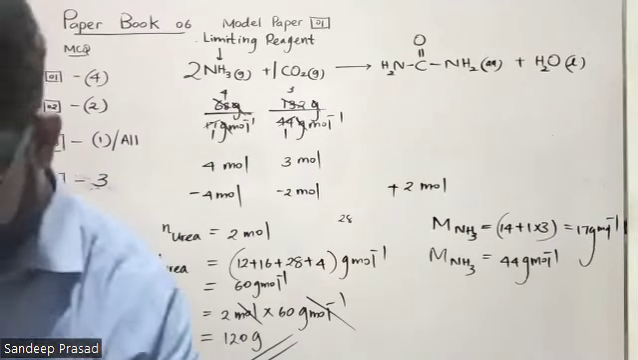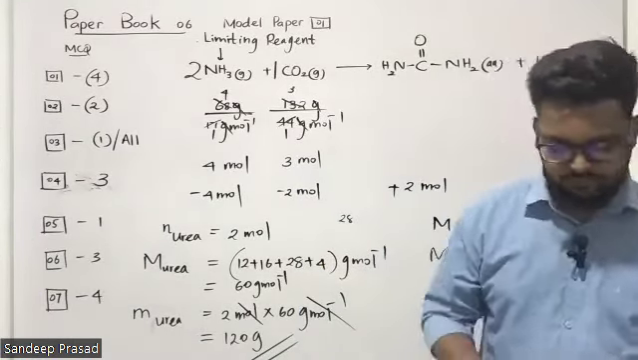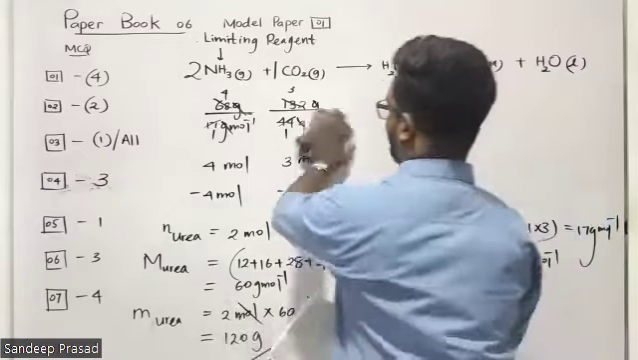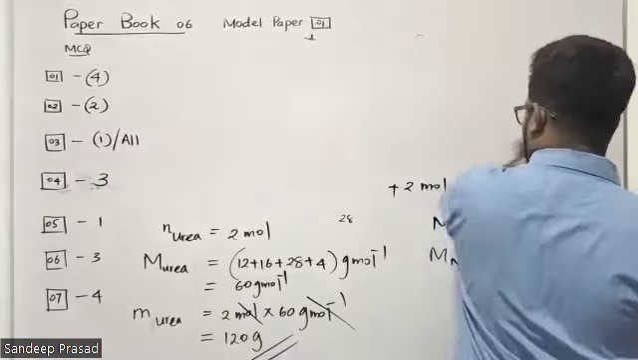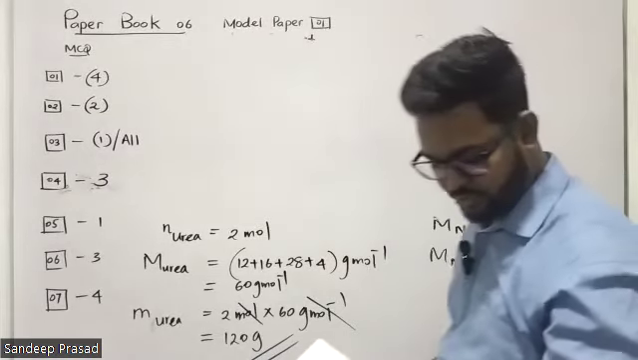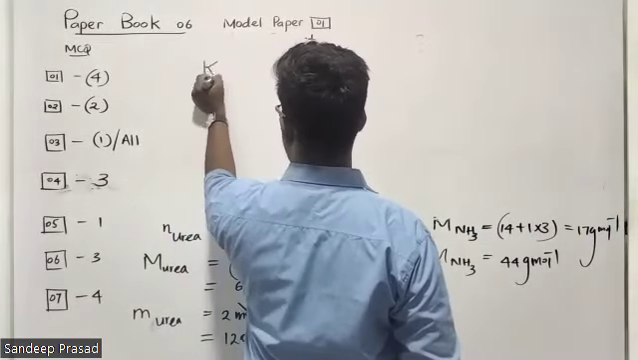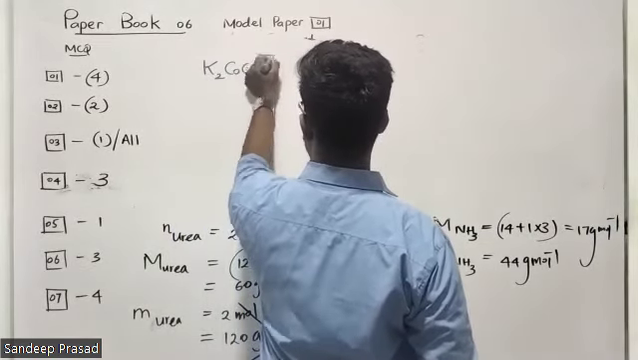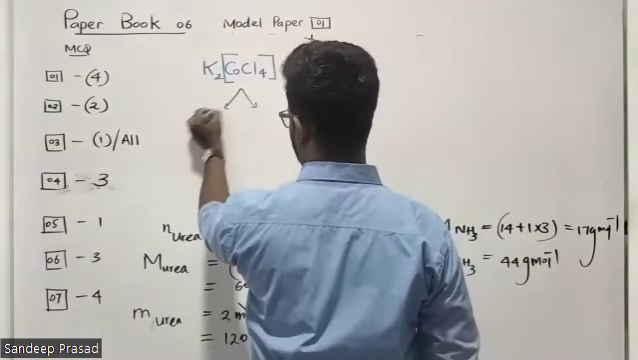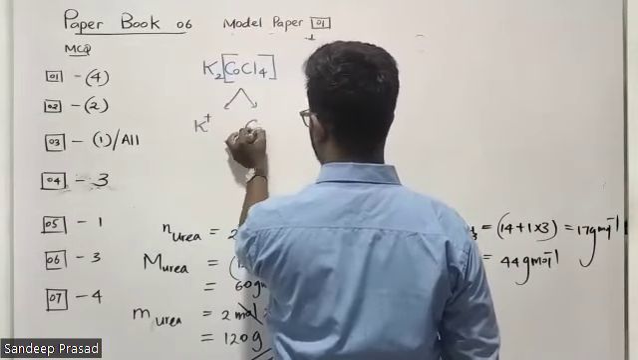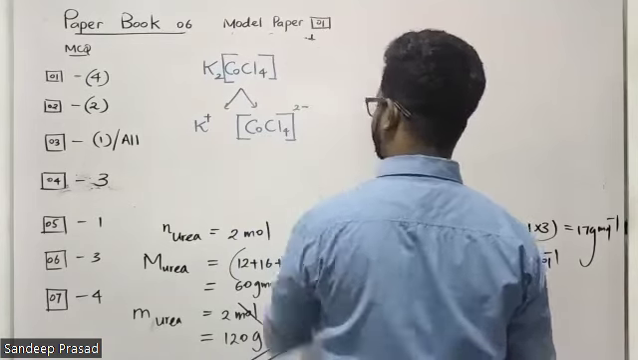Right. Now let's move to question number 8. The IUPAC name of the following compound K2[CoCl4]. Students, this is very easy. IUPAC name. We learned this in unit number 3. They have given a complex compound K2[CoCl4]. How do you write the IUPAC name for this? First of all, you have to separate the cation and the anion. The cation is potassium and the anion is [CoCl4] 2 minus.